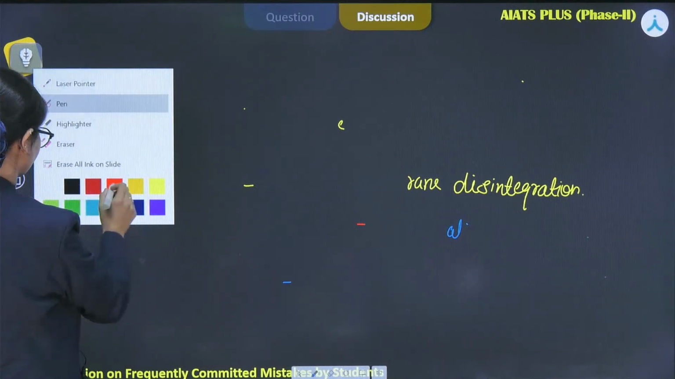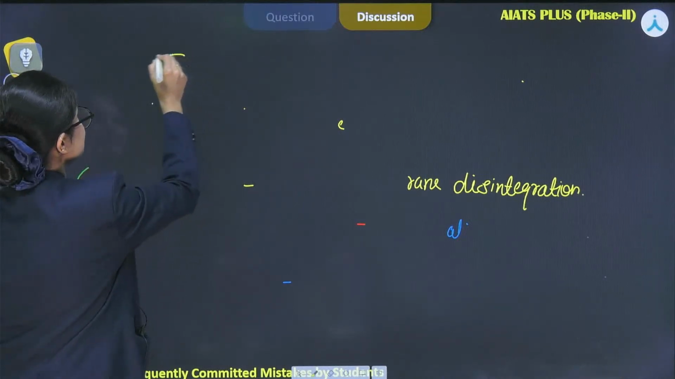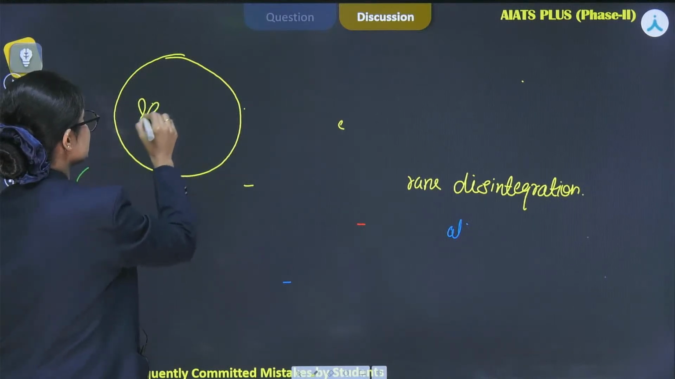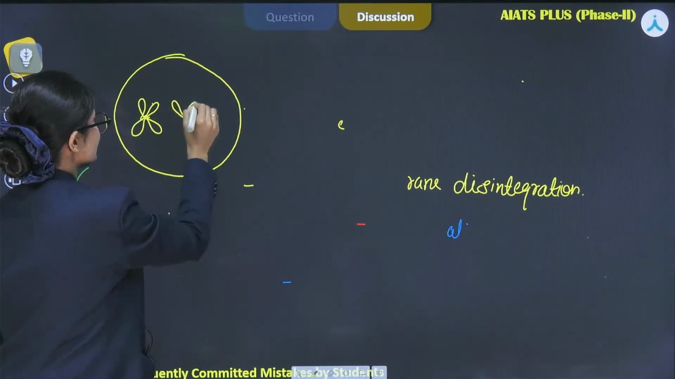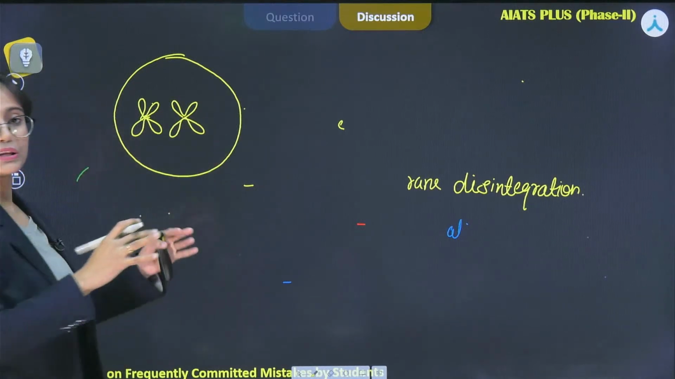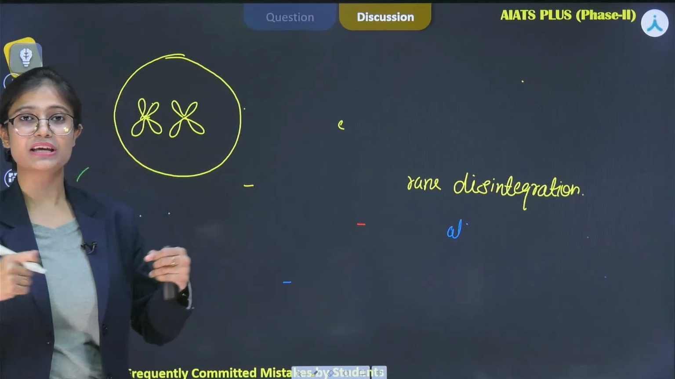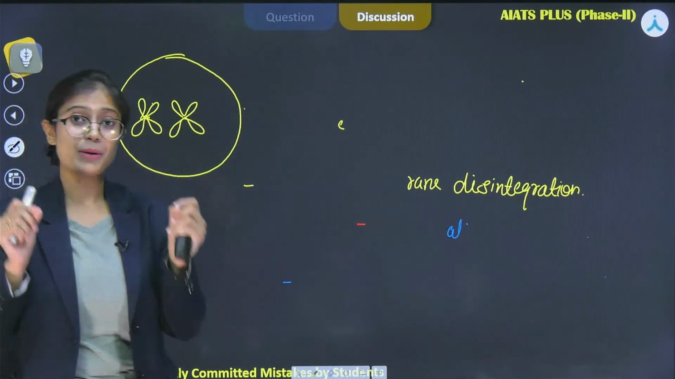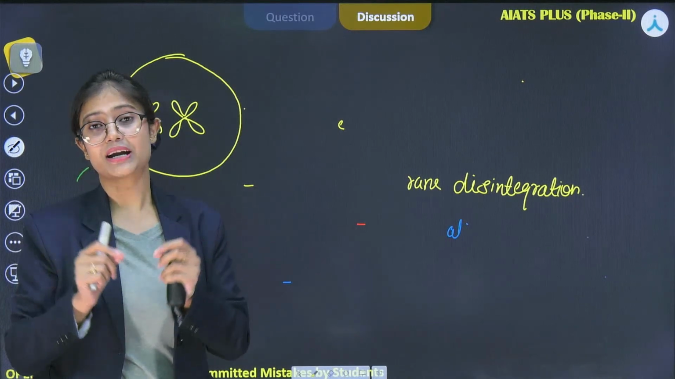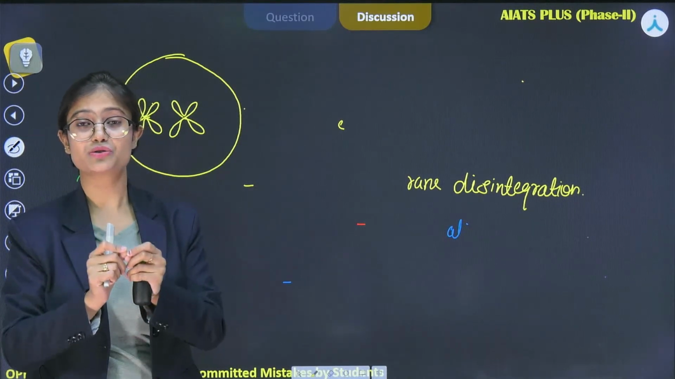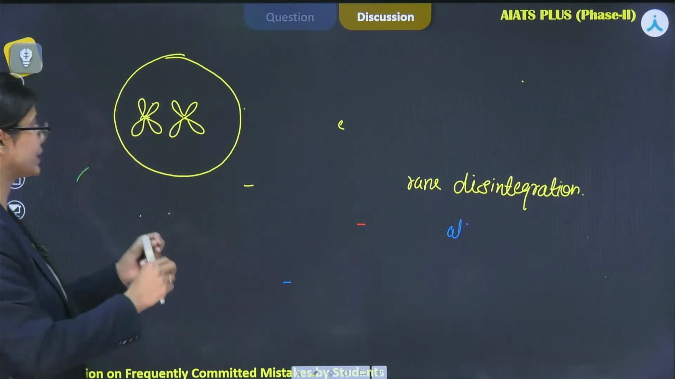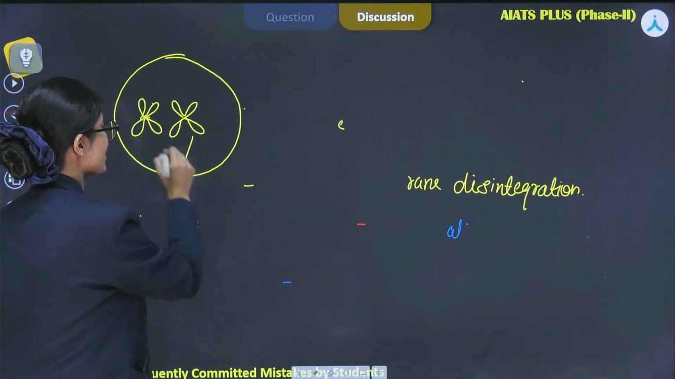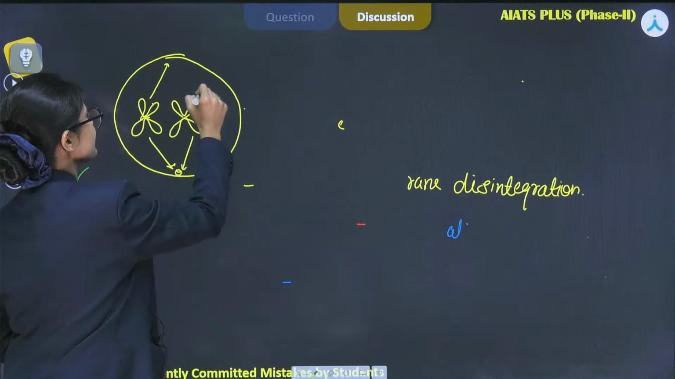If this is a cell, here the chromosomes are present like this. Now they will dissociate from each other at their point of attachment, that is the centromere. If you remember the morphology of a chromosome, the chromatids are attached to each other at the point known as the centromere. So they will dissociate from each other and move to their respective poles like this.